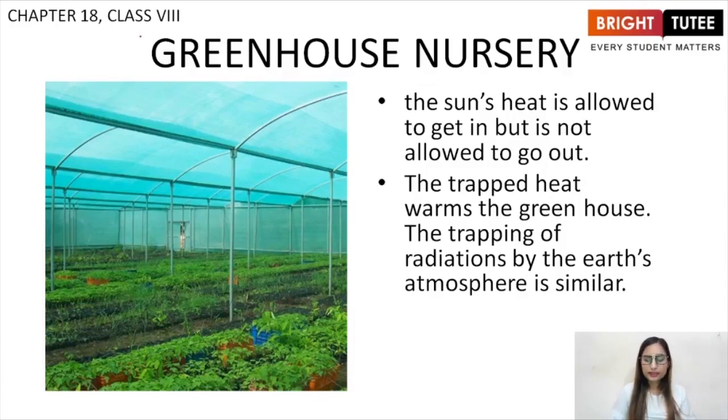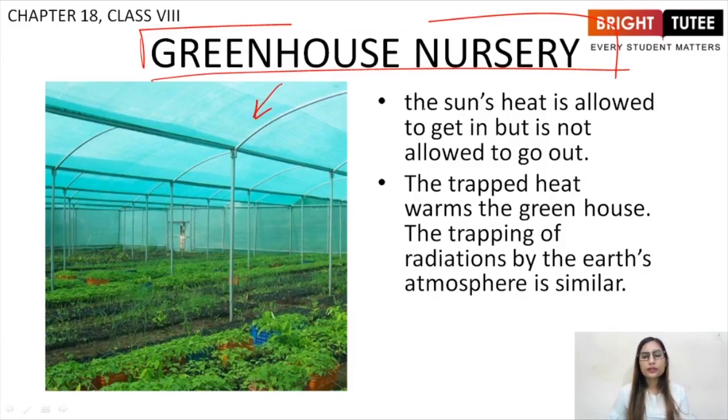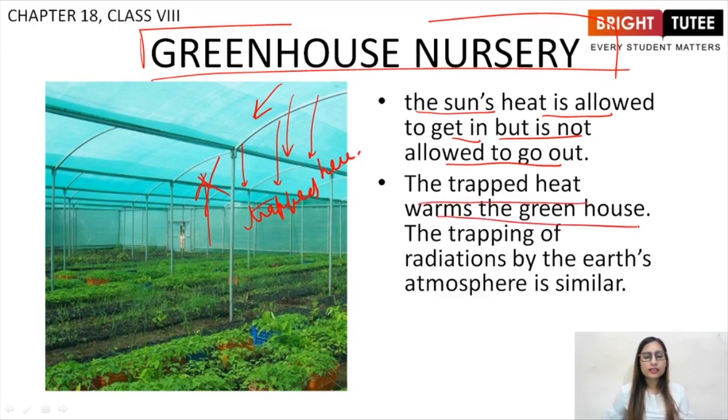It is basically very similar to a greenhouse nursery, right? You must have seen greenhouse nurseries around you. The sun's heat is allowed to get in, but is not allowed to go out. Here, through these green screens, radiations come inside, but they are not allowed to go out. They are trapped here, right? The trapped heat warms the greenhouse, and the trapping of radiations by the Earth's atmosphere is similar.